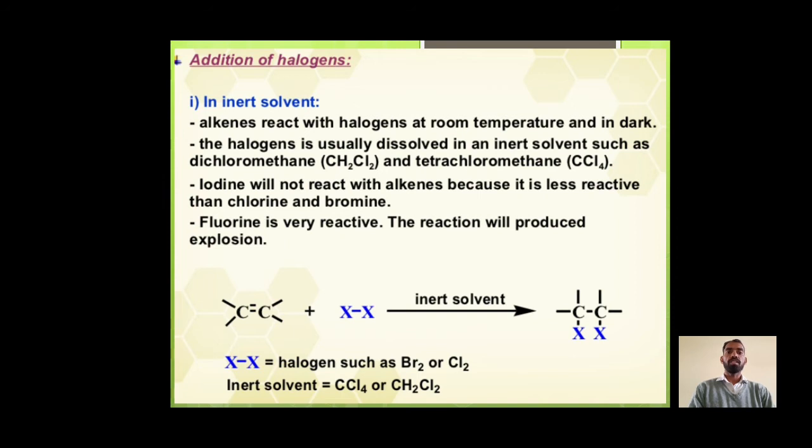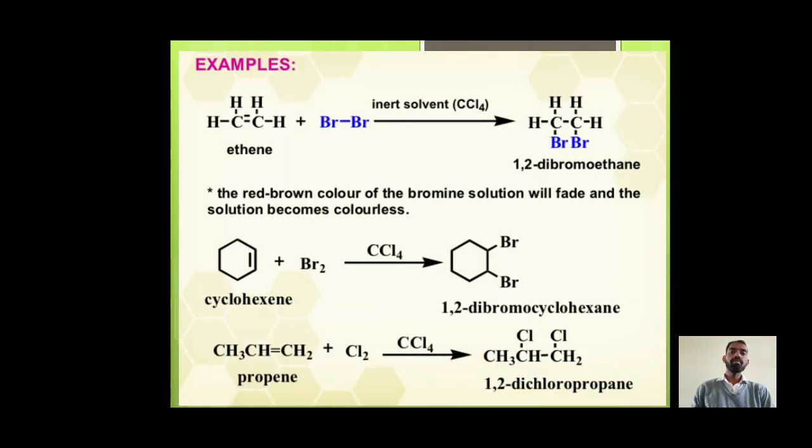In halogenation, here we see in the example that both halogens attach to the double bonded carbons. The inert solvent required should be CCl4 or CH2Cl2. For example, ethene on bromination is converted into 1,2-dibromoethane. The red-brown color of the bromine solution will fade and the solution becomes colorless.